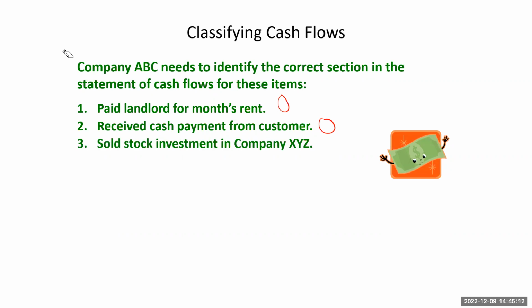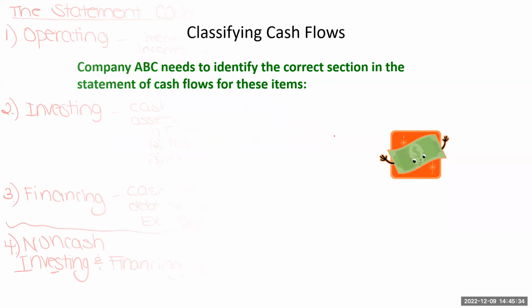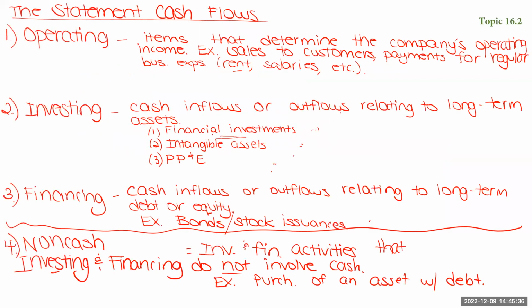And those core business operations fall under the operating section. Item 3, we sold stock investment in company XYZ. Okay, so we are company ABC. We are holding as an investment some stock. Perhaps that word gives it away, but it is going to fall under investment. Okay, because remember, financial investments will go in the investing section.